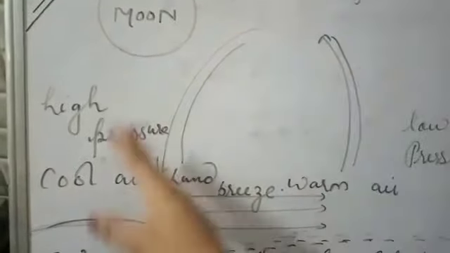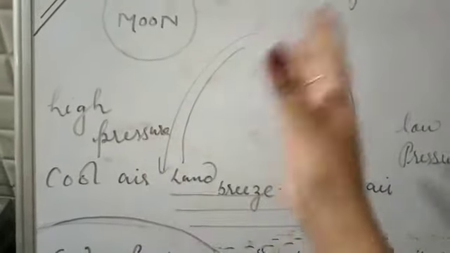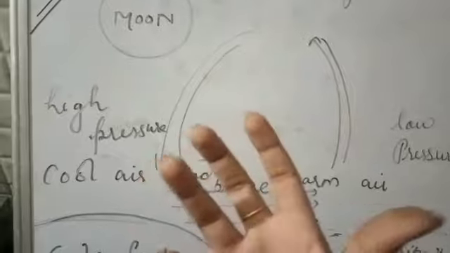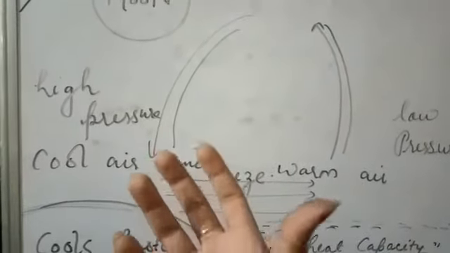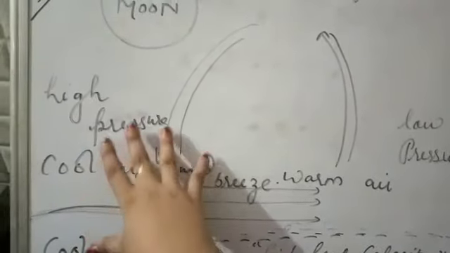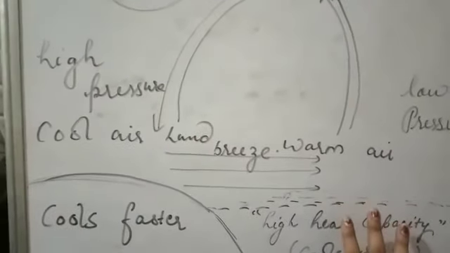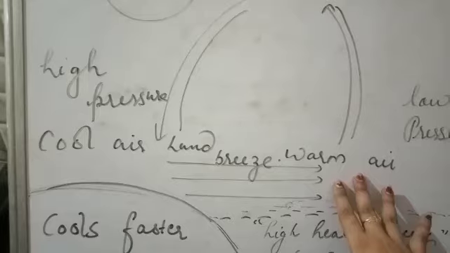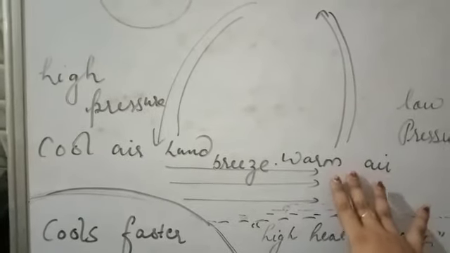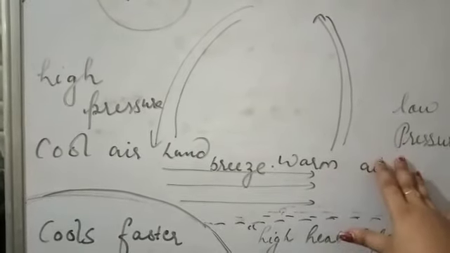Now since the air is coming down over the land and is very cool, and cool air is always heavy, the pressure just above the land is a high pressure area, and since sea is warmer during the night time, the air just above the sea is warm and less dense, therefore it has created a low pressure area.